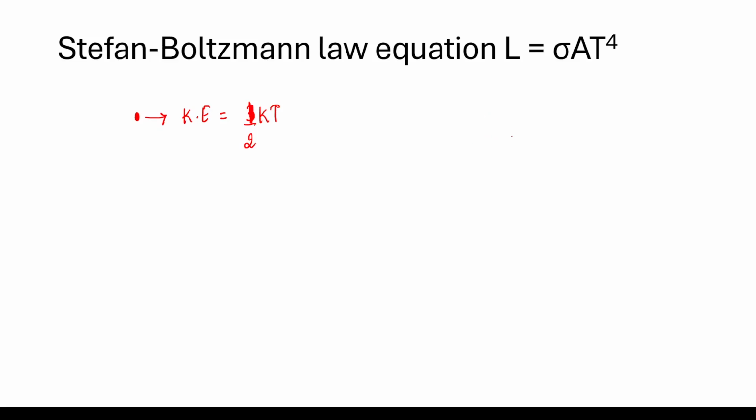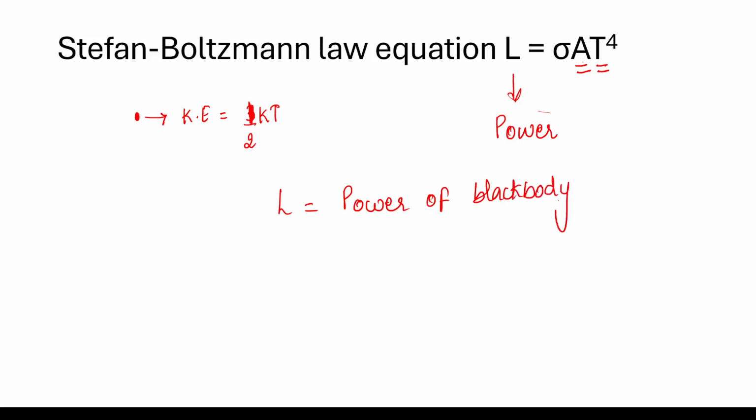So L here is a symbol for the luminosity of a star, and it is nothing but the power emitted. The power of a star or any body at any temperature T and area A is given by this equation. So L is the power of a black body, or a body which is similar to a black body, like our sun or a star.